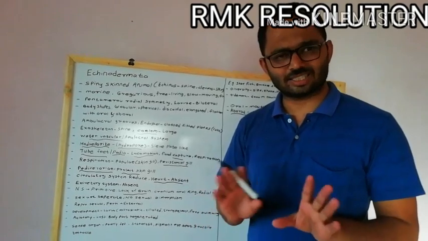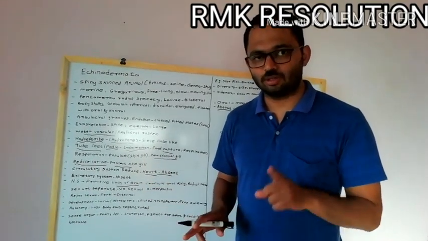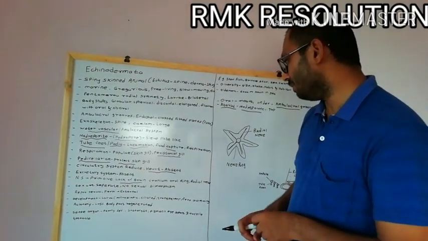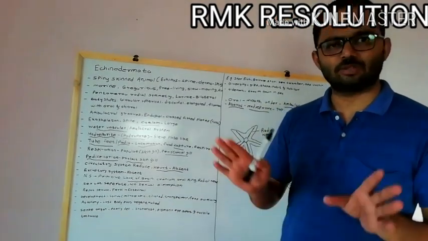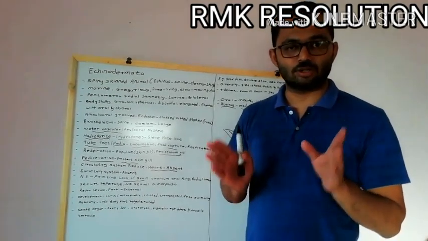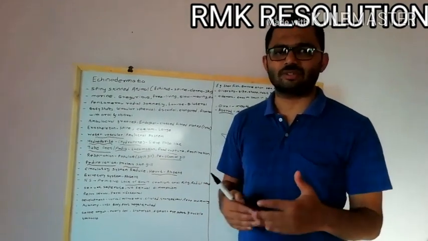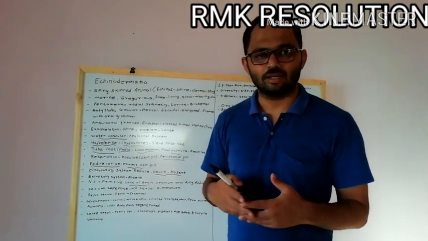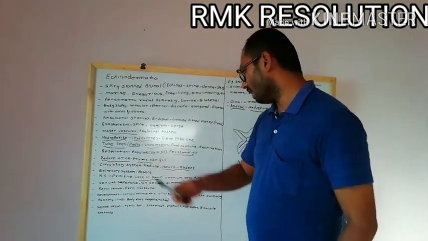Okay, so next characteristic of this animal, we'll talk about the reproductive system. Sexes are separate in this animal, and there is no sexual dimorphism. Remember, no sexual dimorphism exists in the animal. Reproduction is by means of sexual reproduction, and fertilization is external. Fertilization is the union of male and female gametes outside the body. This is a very challenging process done by some chemicals, which attract the gametes to each other, and fertilization takes place outside the body. So fertilization is external.